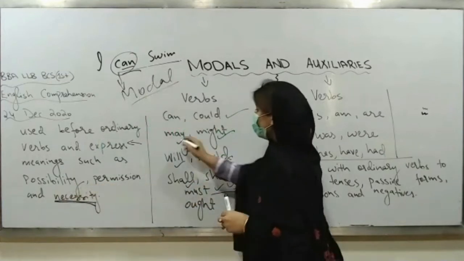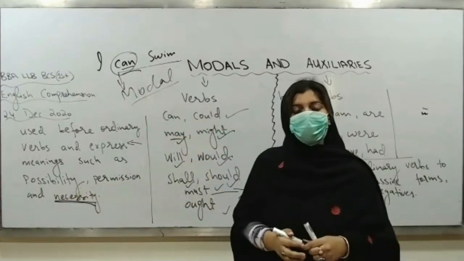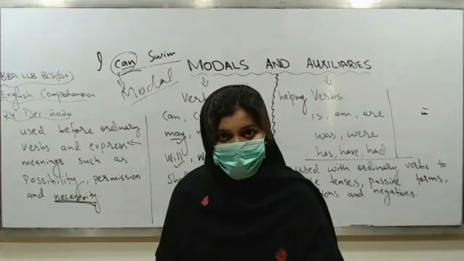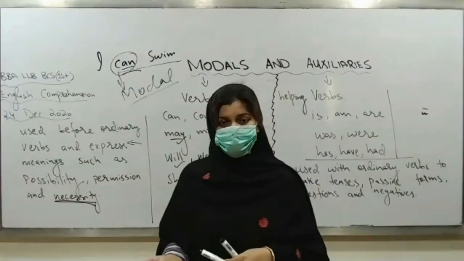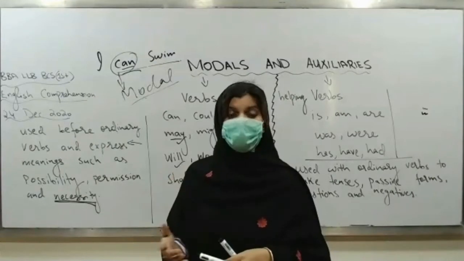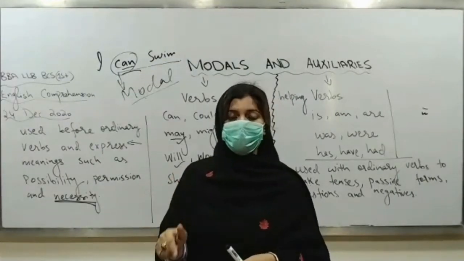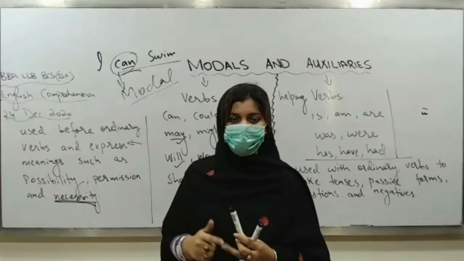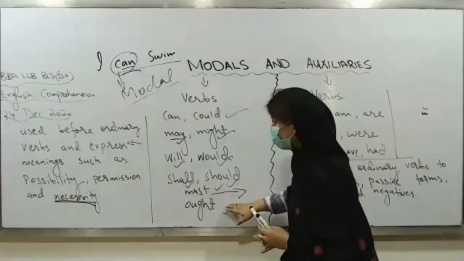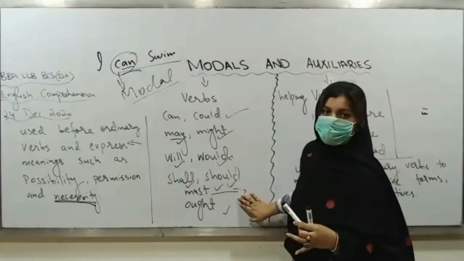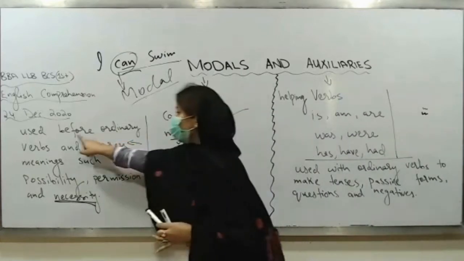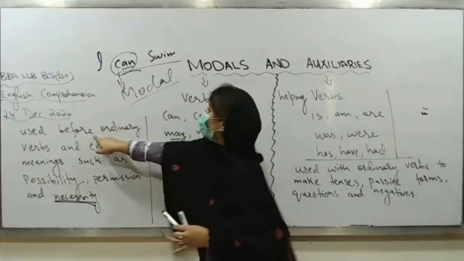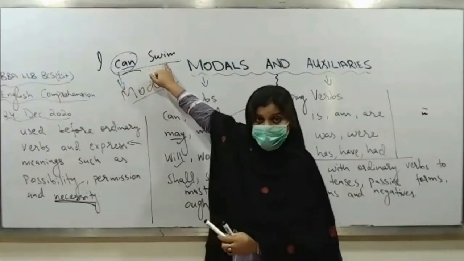In the same way, when you are saying may I come in? So when you use may in the sentence, when you are asking for permission or taking permission, there you people use may. So may, can, might, ought, must, these all are actually called modals. And why are they called modals? Because they are used before an ordinary verb. Here, look, this is an ordinary verb.